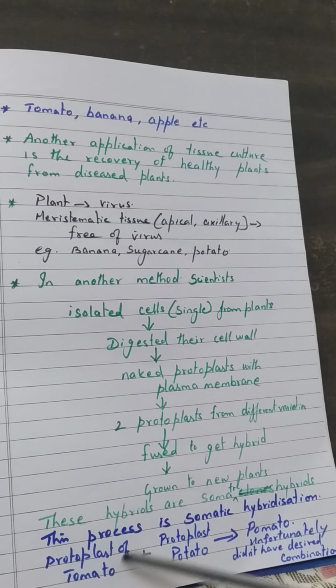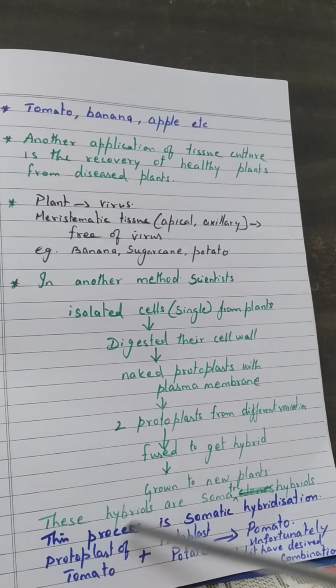Unfortunately, this pomato did not have all the desired combinations of characters present in tomato and potato, so it could not be used for commercial purposes.